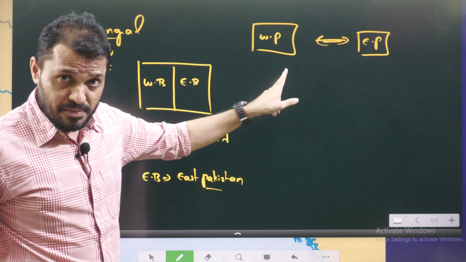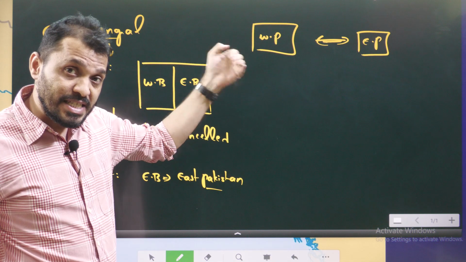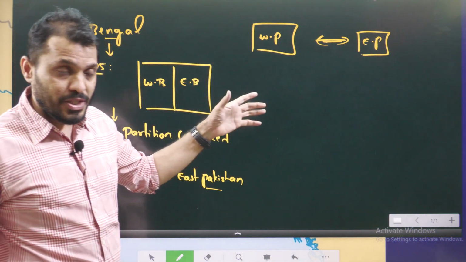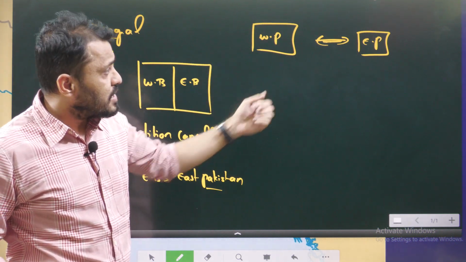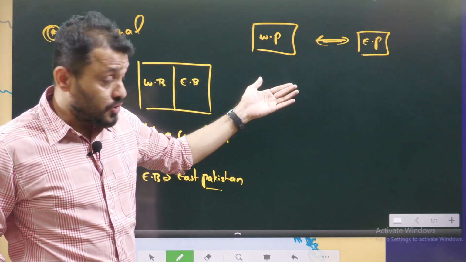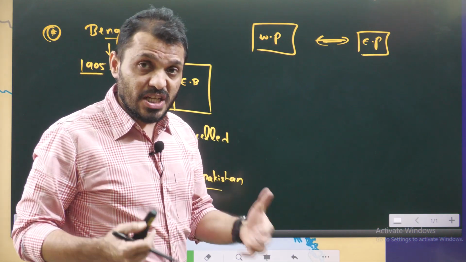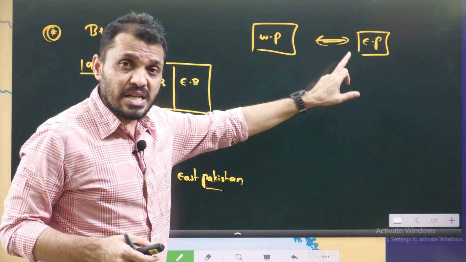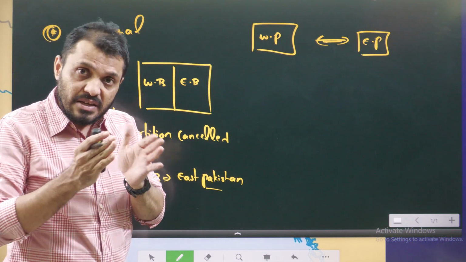Even though the religion was the same, and the majority of people practice Islam, there were a lot of differences between these two regions in socio-cultural aspects. For example, these people speak the Bangla language, those people Urdu, and their way of life is different. So East Pakistan was never able to culturally integrate with West Pakistan. The division was visible.